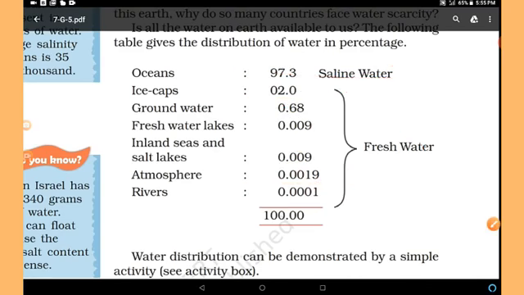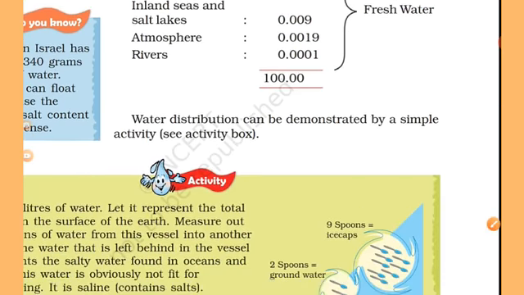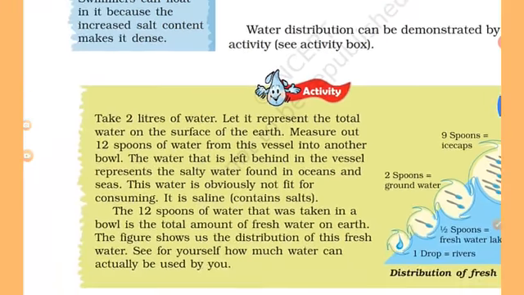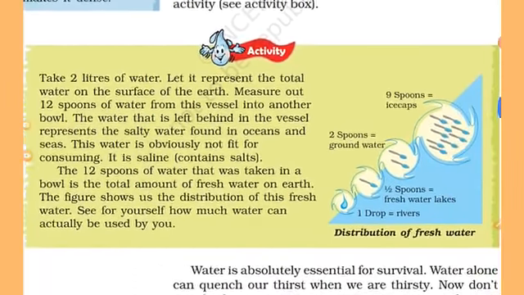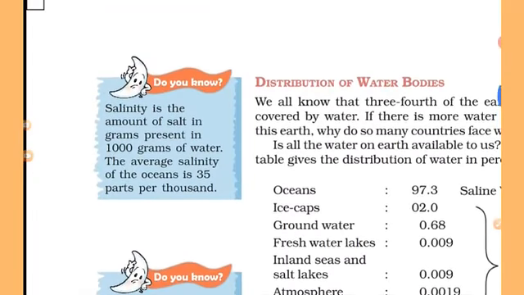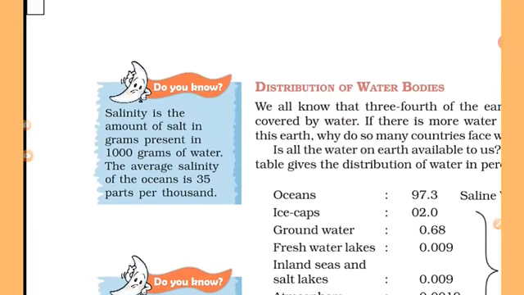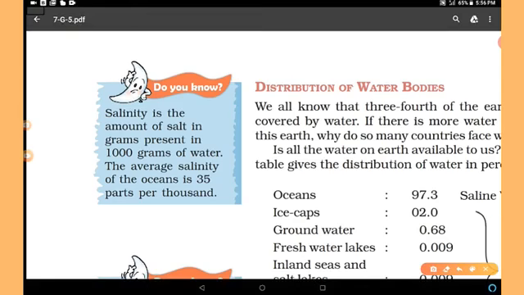Water distribution can be demonstrated by a simple activity. You can easily do this activity. Salinity is the amount of salt in grams present in 1000 grams of water. The average salinity of the oceans is 35 parts per thousand.